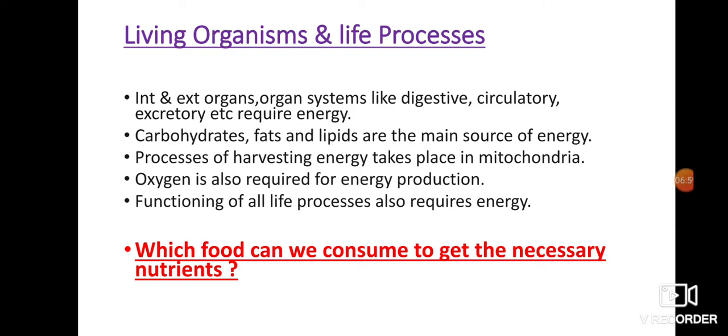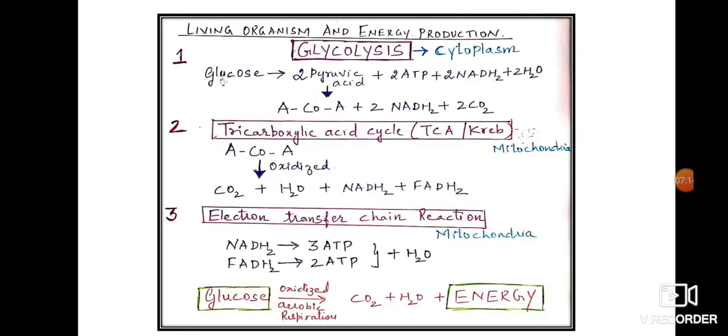Okay, so we need to eat various types of food which contain these nutrients. Can you imagine which food we can consume? Can you guess which food we can consume to get the necessary nutrients? Well, you can make a big list of it.